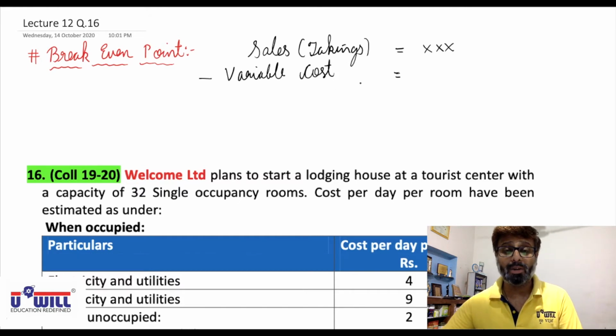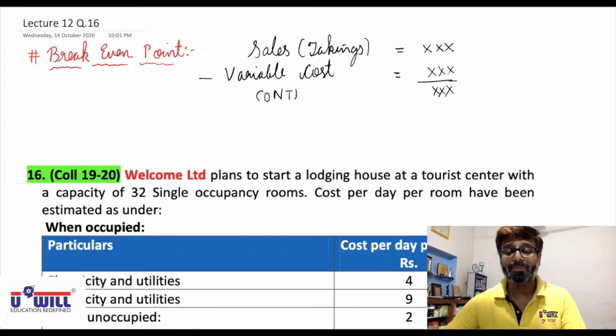Less people come, less cost. No people come, zero cost. That is variable, it varies. From sales or takings, when we minus the variable cost, what we get is contribution.